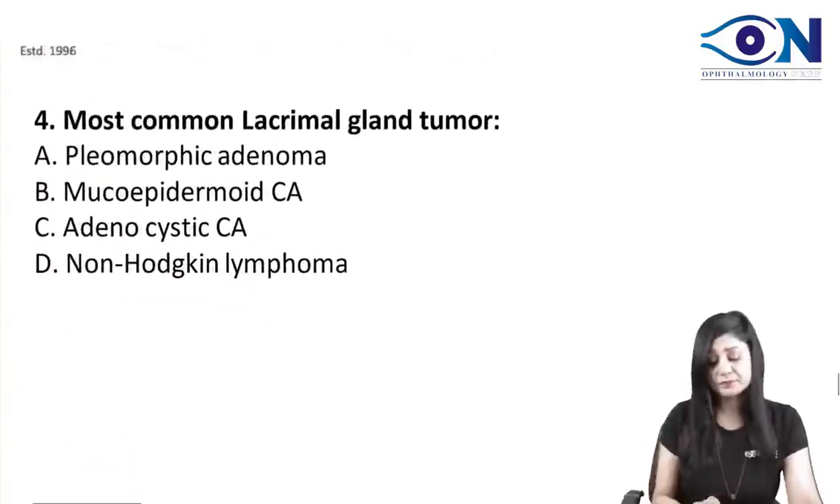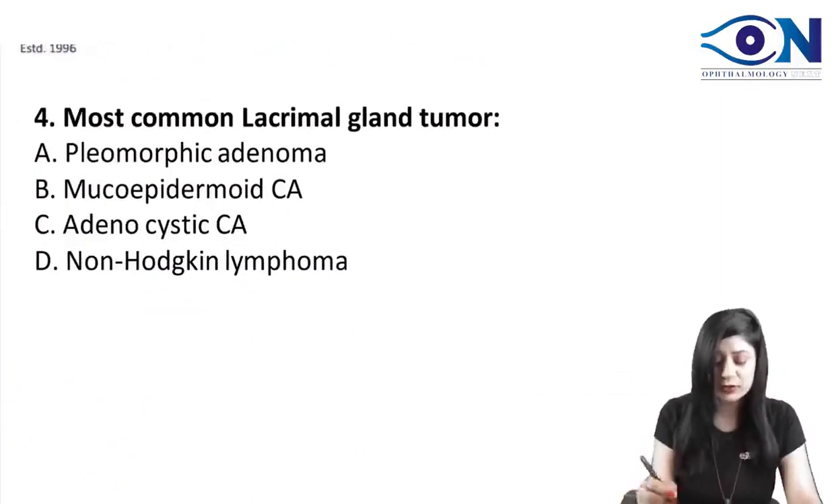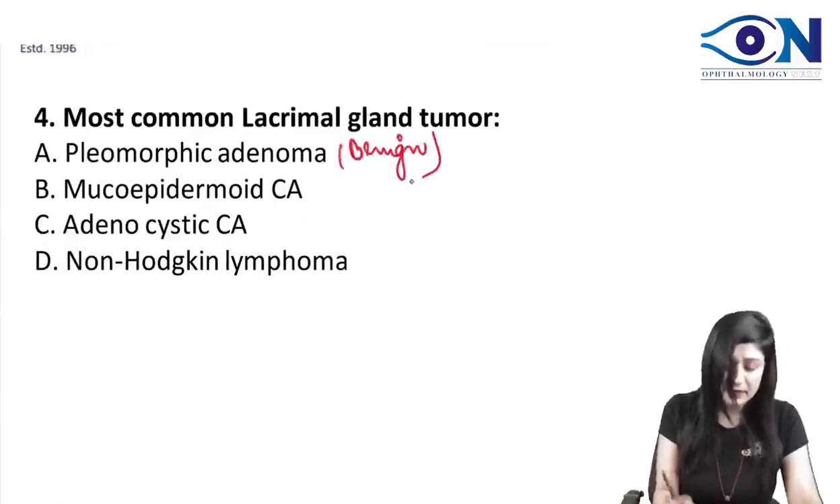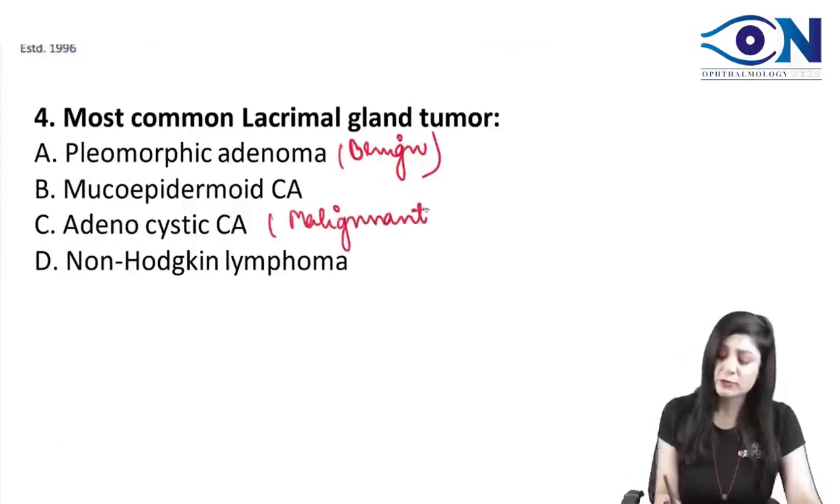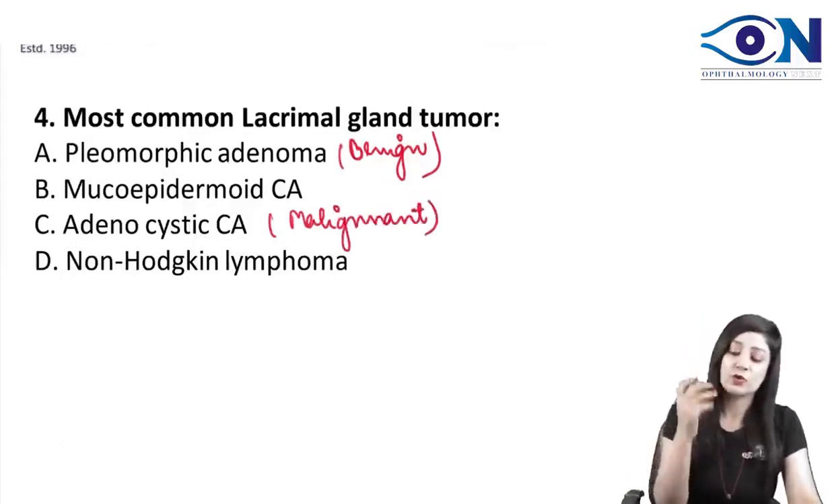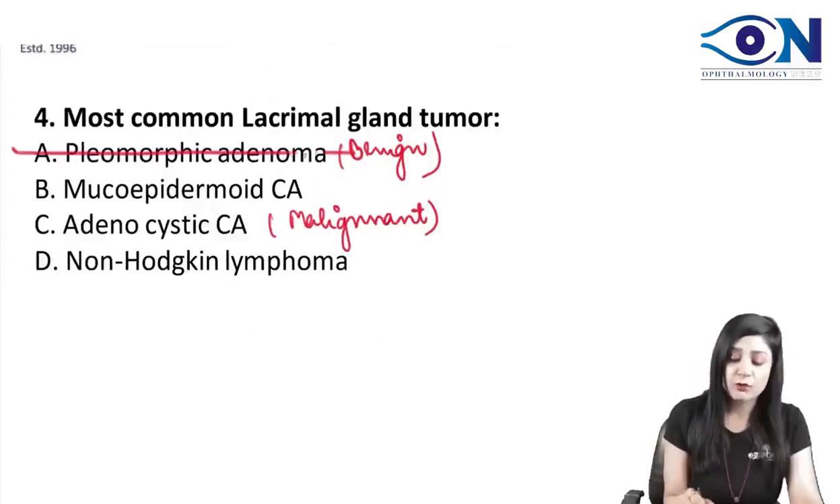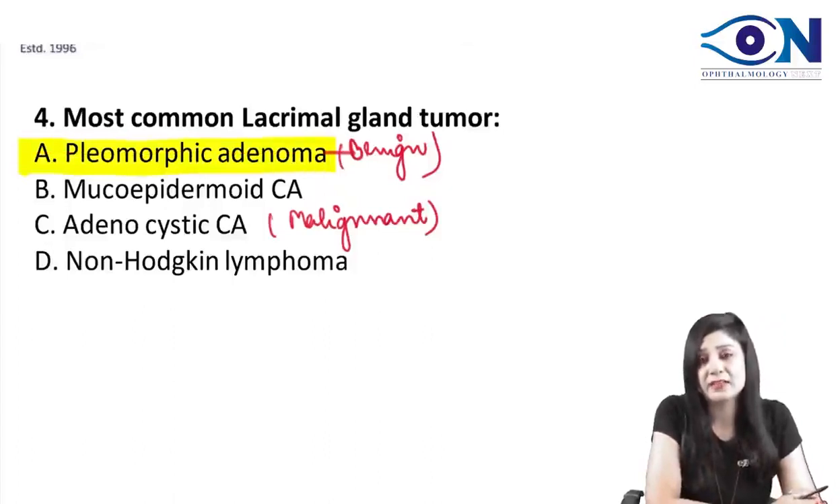Most common lacrimal gland tumor. Now again, to be very specific, if they ask you about the lacrimal gland tumor, the most common is pleomorphic adenoma if they are asking about the benign. And if they are asking about the malignant, it is adenoid cystic carcinoma. Overall, benign tumors are always more common than malignant tumors. So overall, the most common will be pleomorphic adenoma. And if they ask you specifically the most common malignant, then your answer will be adenoid cystic carcinoma.